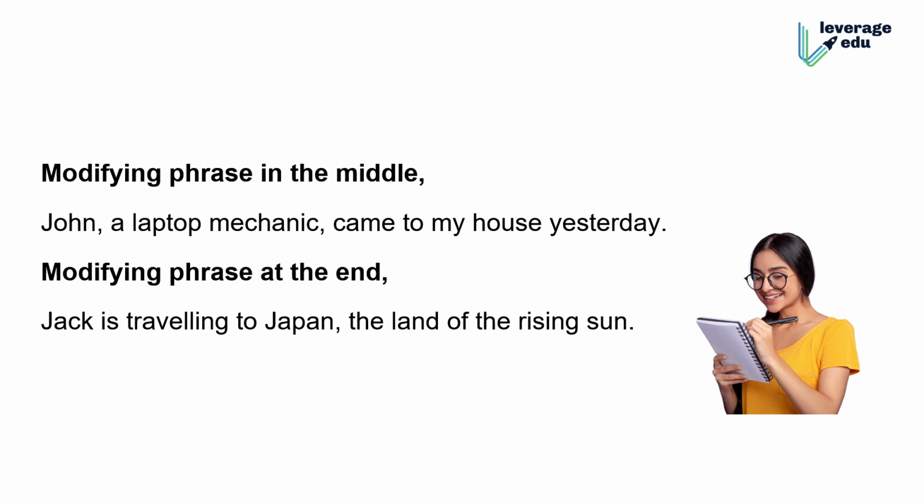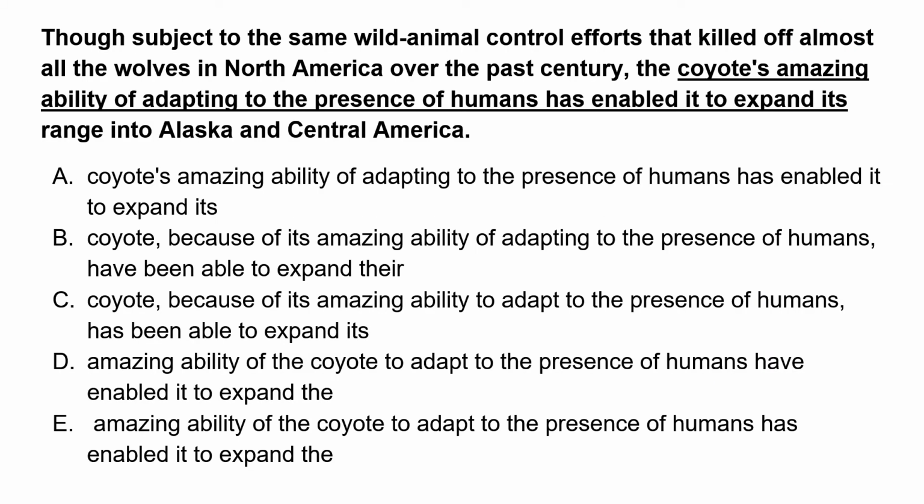So let's look at the modifier. I will show you the link as well as the modifier. So let's read the sentence. It says, though subject to same wild animal control efforts that killed off almost all wolves in North America over the past century. Now, if I'm a novice or I've just started GMAT, I'll find that this is going right. So many words, must be a sentence initiated. But we'll see whether it's actually sentence started or not. So it says the coyote's amazing ability of adapting to presence of humans has enabled it to expand its range into Alaska and Central America, right?